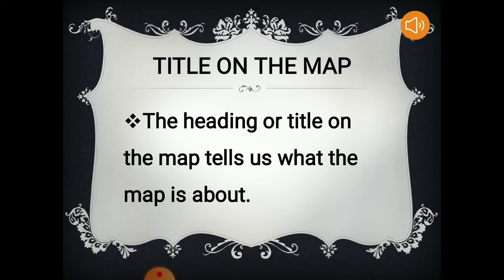It tells us about the important points of the map, like if the title of the map shows rivers of India, then it means that we are going to study about different rivers which flow through India. So a title of a map always tells us what we are going to know in the particular map.